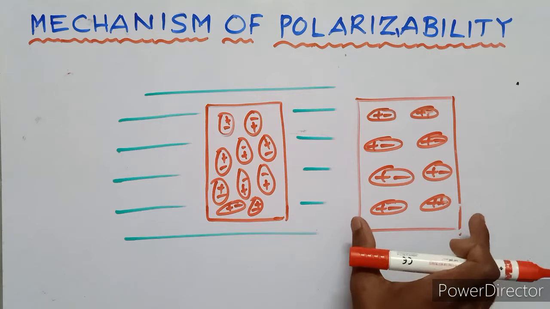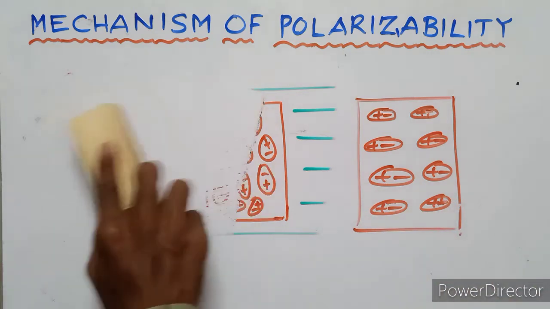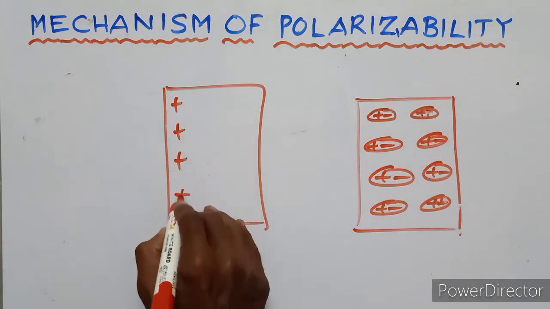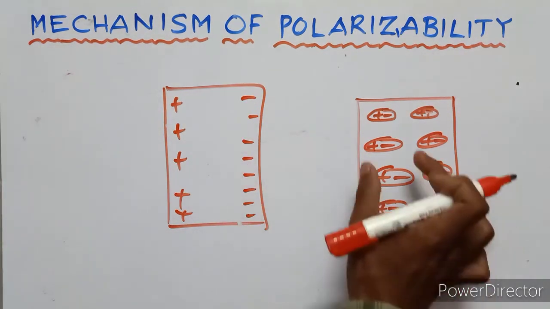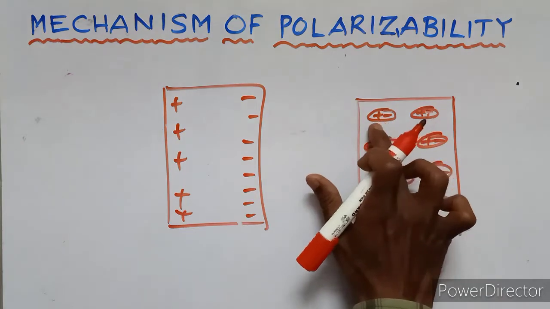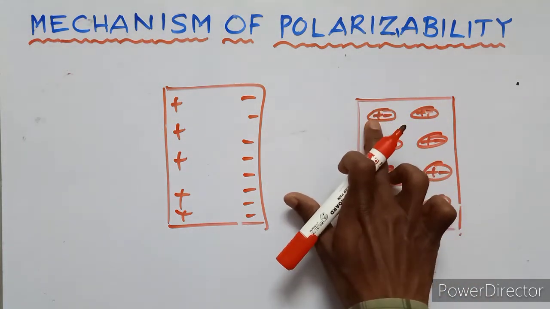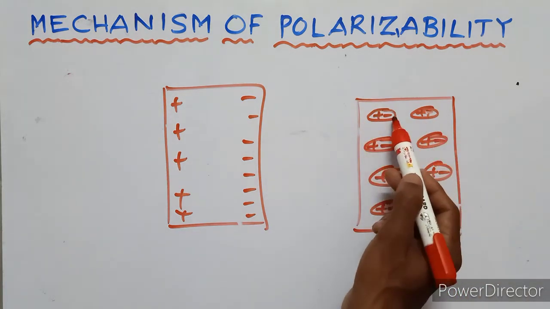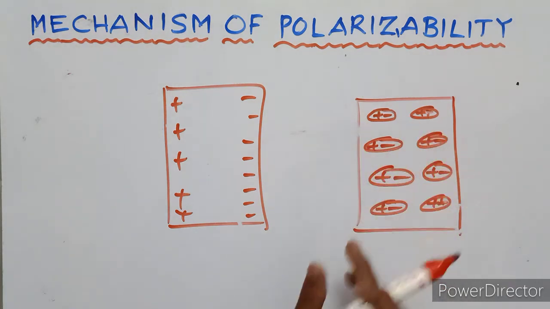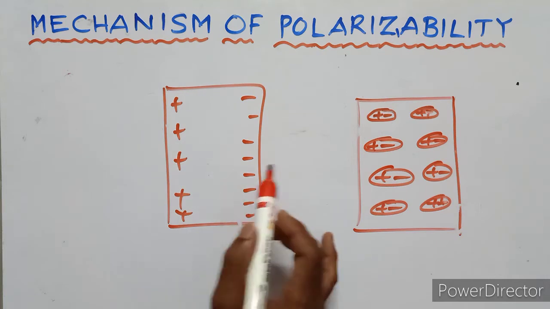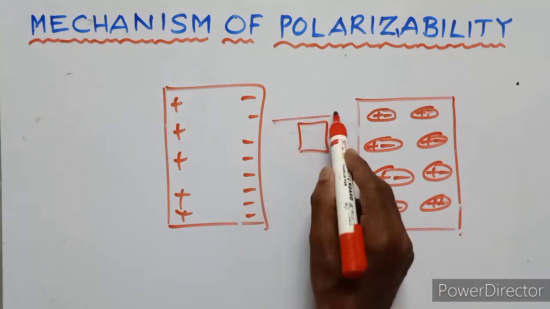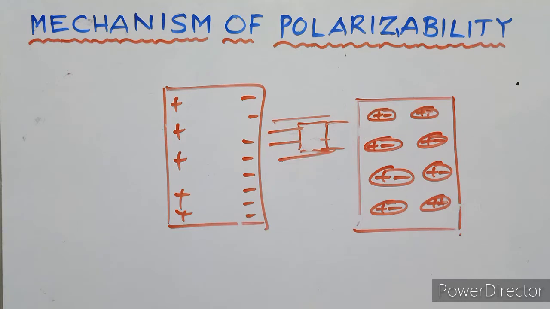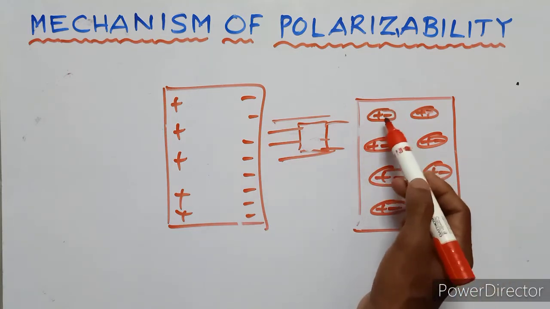So this diagram can be drawn like this. This is the dielectric, positive on one side, negative on the other. So this is the dipole, positive pole, negative pole, dipole moment. That means if the dielectric material is placed in an electric field, the positive and negative charges in it behave as a dipole.